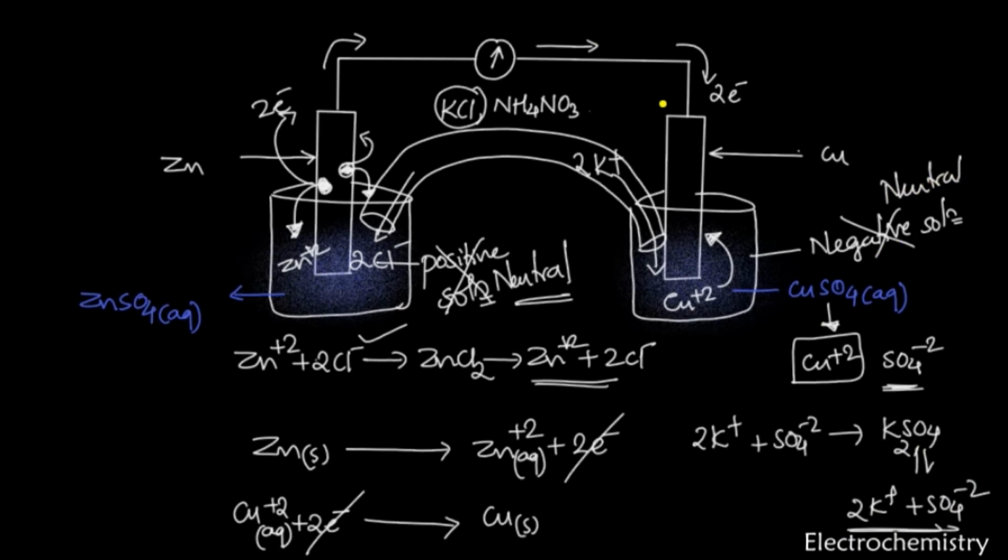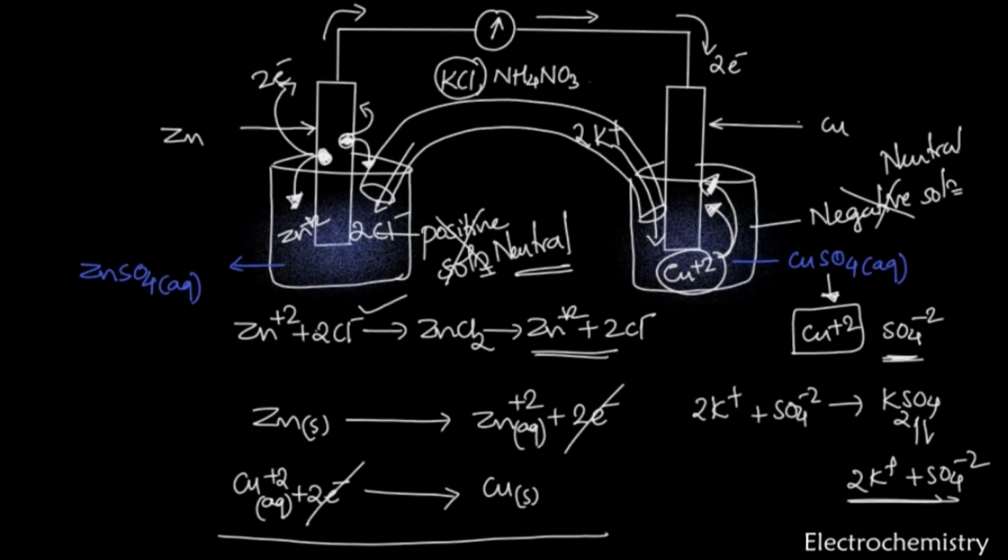Now the electron can reach the copper rod and one of the copper ions which is dissolved in water gets deposited again. Okay, so every time the electron reaches from zinc to the copper, at the same time the Cl minus ions and K plus ions are dissolved here. Okay, this is how the process takes place, students. We can list out here what are the things that happen in this reaction. The first thing that is happening here is that zinc starts dissolving.